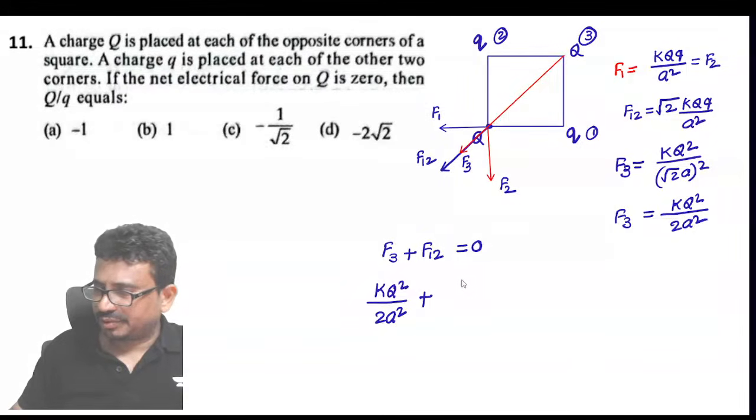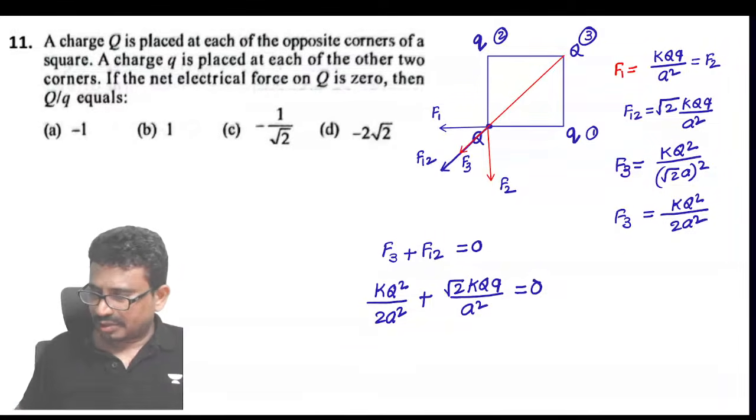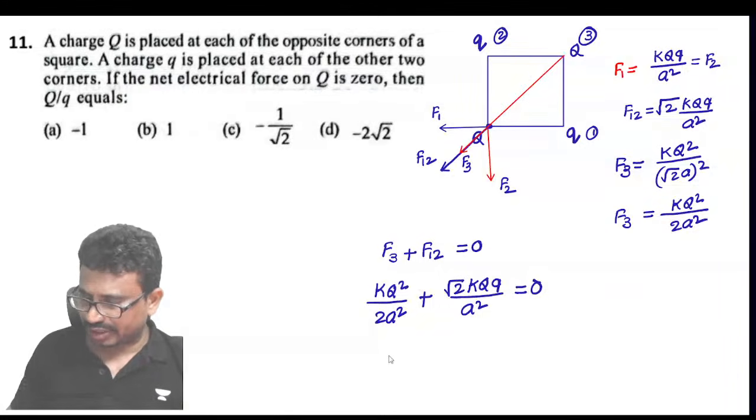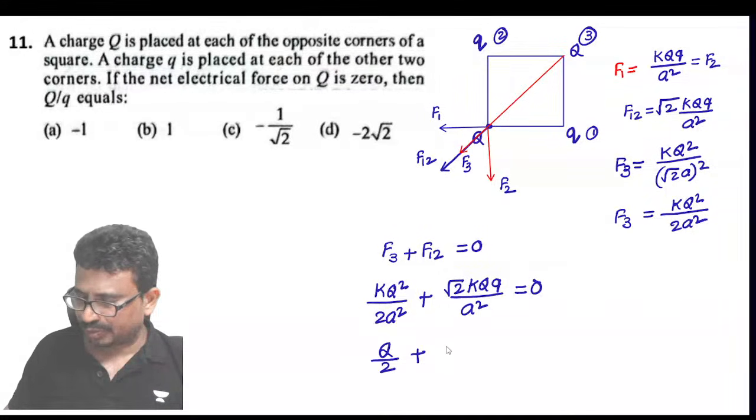And F12 is root 2 KQ small q by A square, which is equated to 0. Now K will get cancelled, A square and one Q also will get cancelled. So what is left out here? Q by 2 plus root 2 small q is equal to 0.